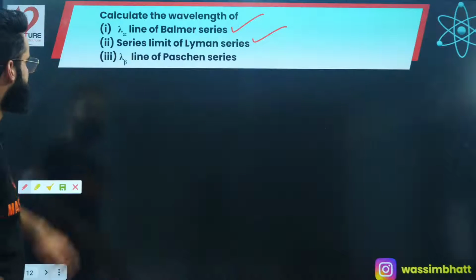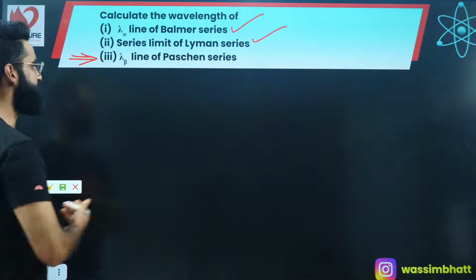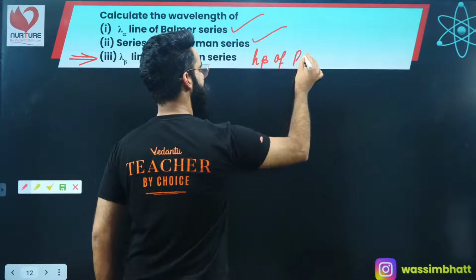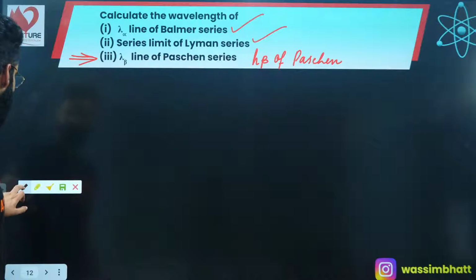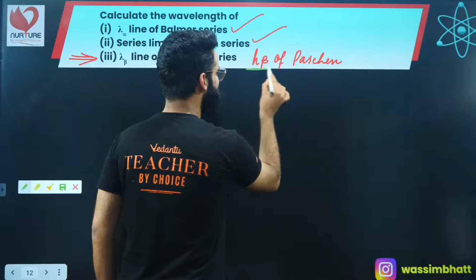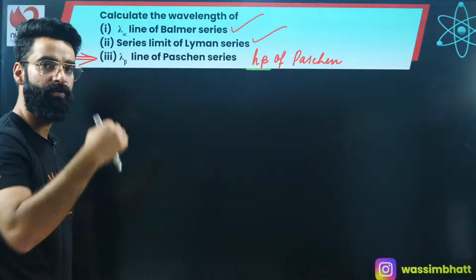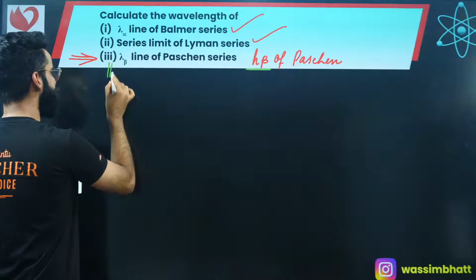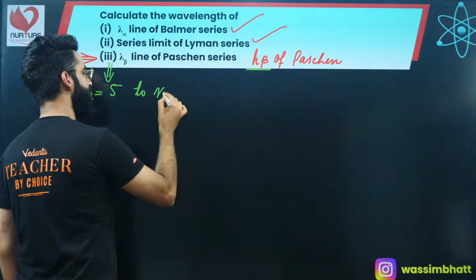Now let's try to solve this one. Calculate the wavelength of lambda beta. Basically, you're going to calculate the H beta line of Paschen. When do we get the Paschen series? When the electron makes a transition from a higher energy state to shell number 3. Since it is the H beta line, it is the second line of Paschen. First line of Paschen means 4 to 3. Second line means 5 to 3. So the electron is making a transition from shell number 5 to shell number 3.